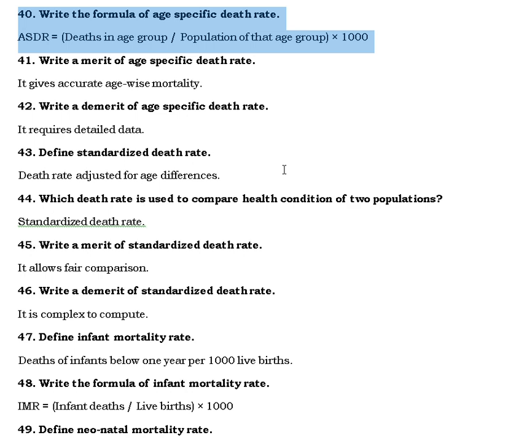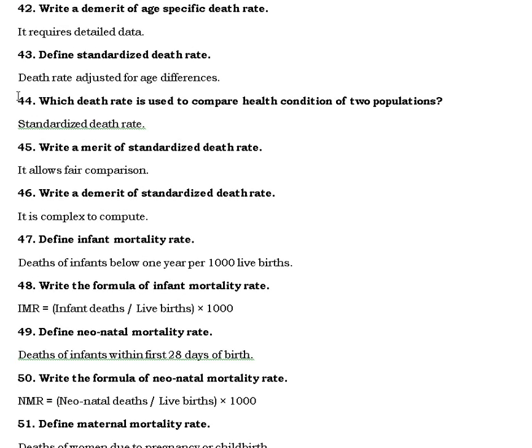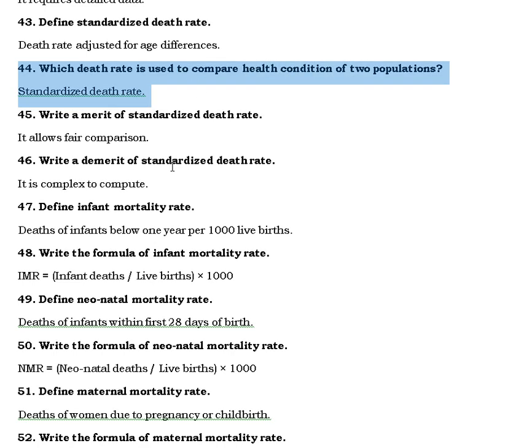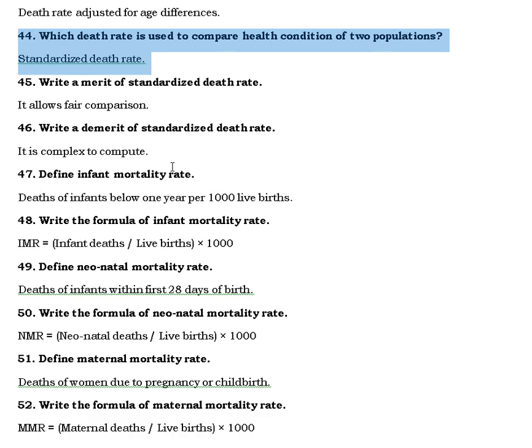42. Write a demerit of age-specific death rate. It requires detailed data. Define standardized death rate. Death rate adjusted for age differences. Which death rate is used to compare health condition of two populations? Standardized death rate. Write a merit of standardized death rate. It allows fair comparison. Write a demerit of standardized death rate. It is complex to compute.